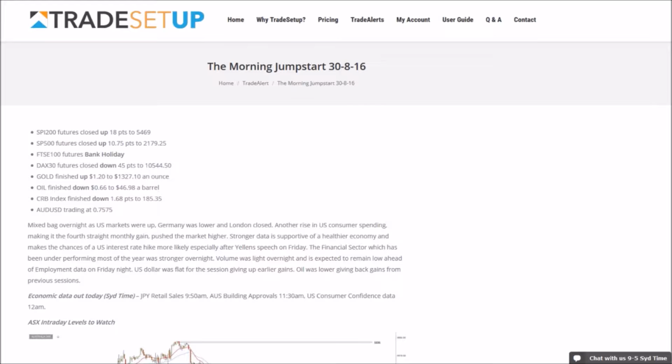Let's take a look at what happened overnight. We've got the SPY futures. They closed up 18 points overnight after a weak session yesterday. The S&P 500 futures closed up 10.75 points. There was a bank holiday in the UK, so the FTSE was closed. The German DAX closed down 45 points. Gold finished up $1.20 on a flat US dollar. Oil finished down 66 cents. The CRB index closed down 1.68 points, and the Aussie is currently around the 75 level.